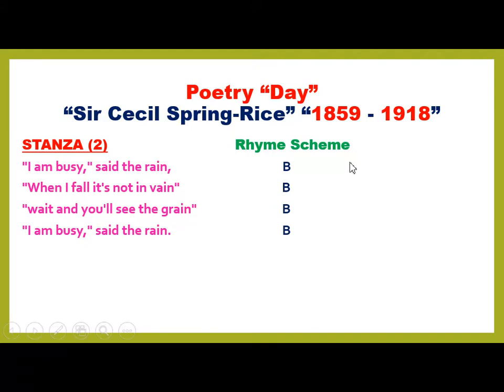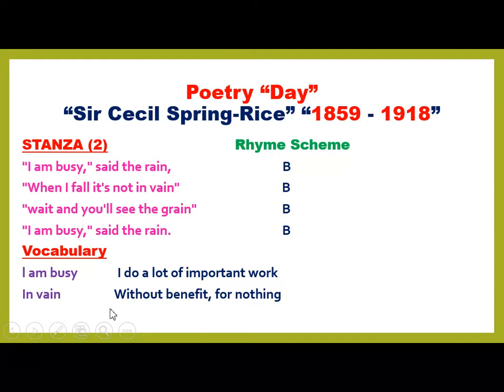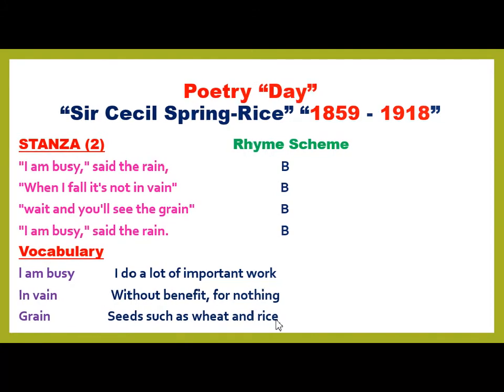The rhyme scheme here is P. And the vocabulary, the first one, I am busy: I do a lot of important work. And "in vain", what does it mean? It means without benefits, for nothing. And "gain" means seeds, such as wheat and rice.